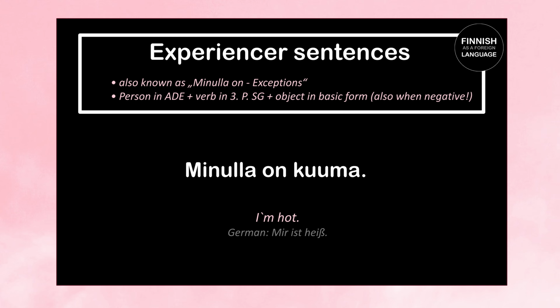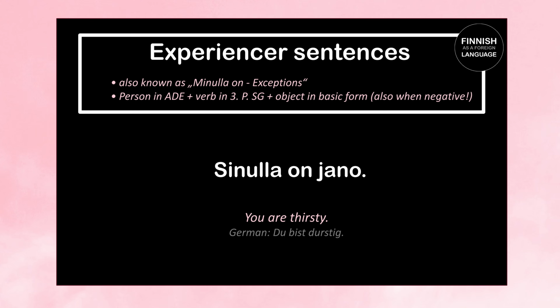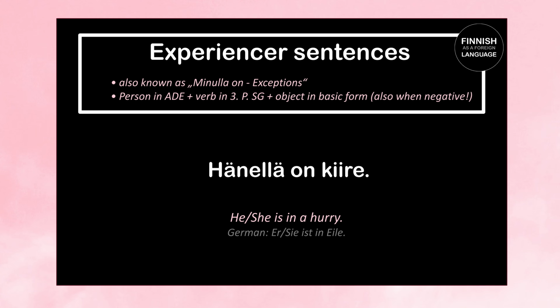Alright, now we carry on with the next topic, experiencer sentences, better known as minulla on exceptions. Here we are usually talking about a person that experiences something. So the person has to stand in the adessive case, plus on, plus basic form. Here's some examples. Minulla on kuuma means I'm hot. Or sinulla on jano means you are thirsty. Hänellä on kiire. He's in a hurry.